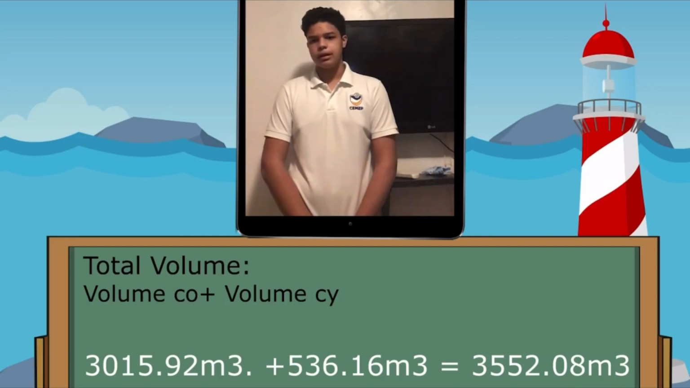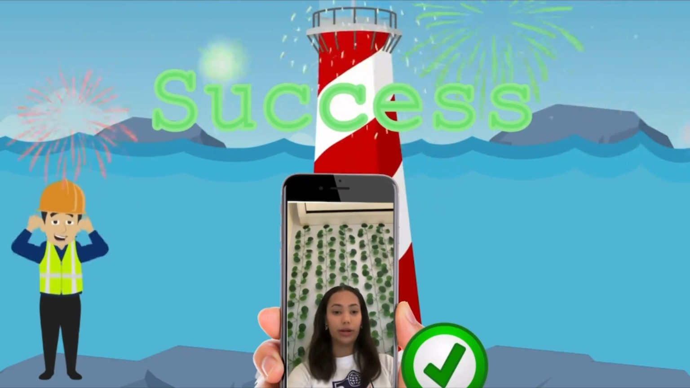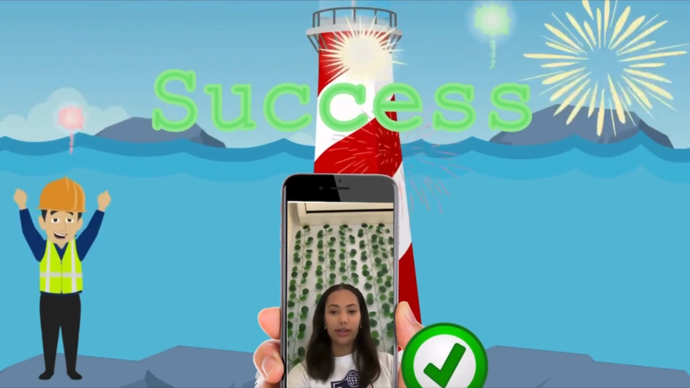At the end, we add the two volumes and we will find that the volume of the entire lighthouse is 3,552.8 meters cubed. Thanks to pi, one was able to find the exact size to create a lighthouse, thus helping all the local fishermen.